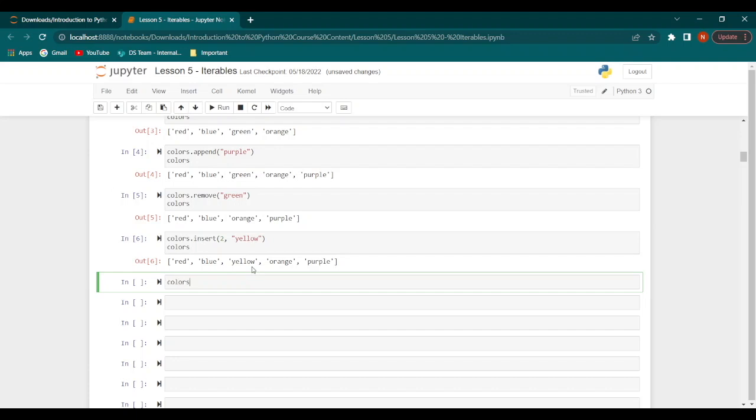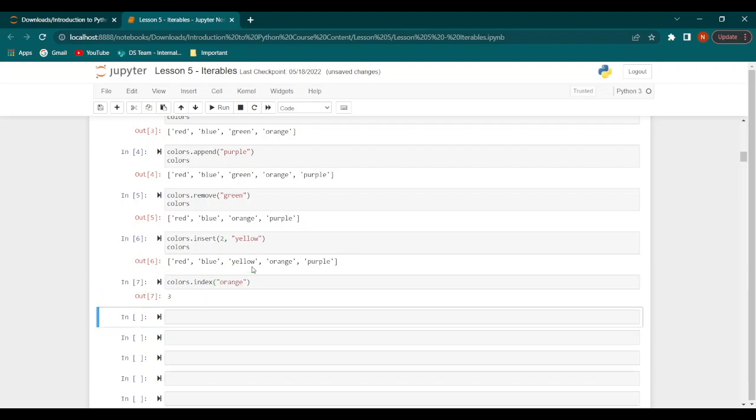Now, let's try colors.index, and let's find out the index value of orange. 3. So as we can see, the position of orange is 3. And that is why colors.index gives us the value of the position of orange as 3.